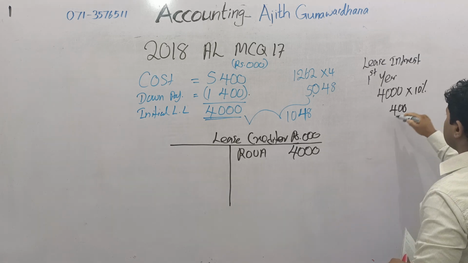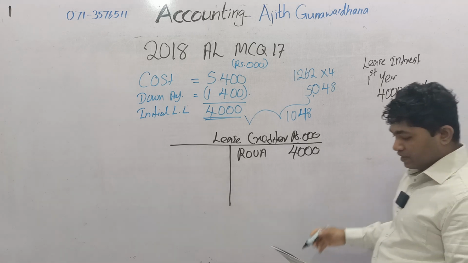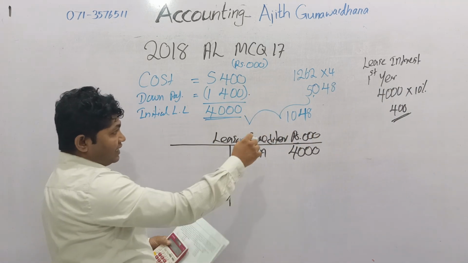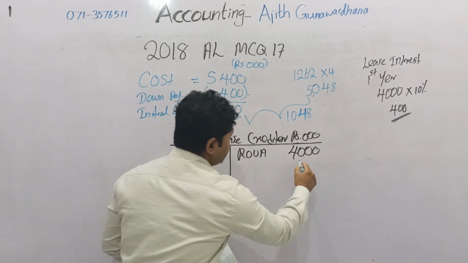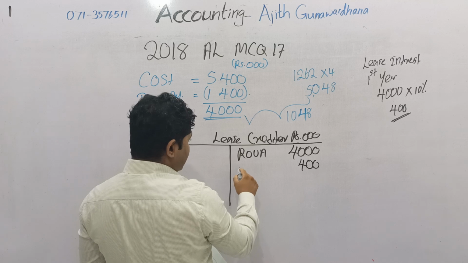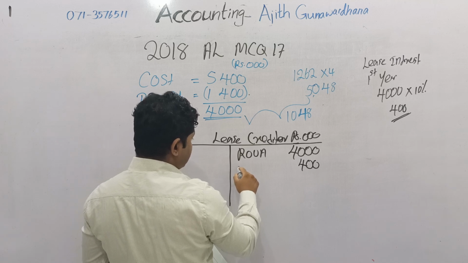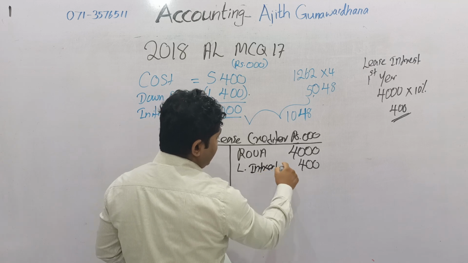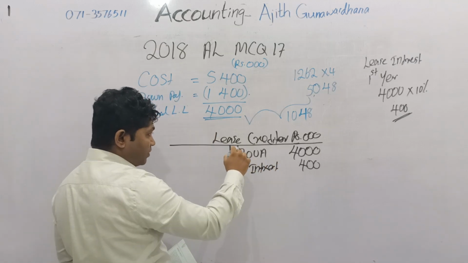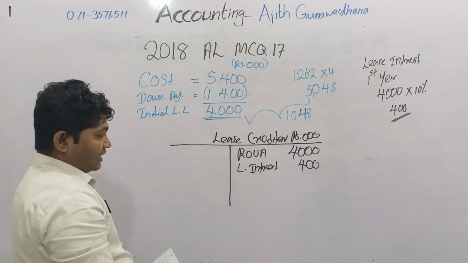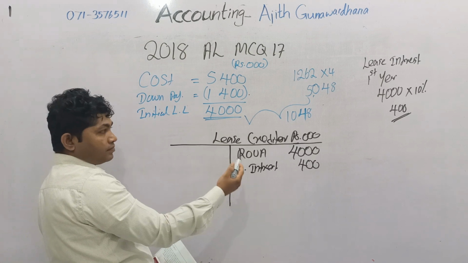This is the current lease interest. The double entry is lease interest account debit, lease creditor credit. That is an expense of the business. That value is also payable to the leasing company, so the lease creditor liability increases as a result of the current interest.